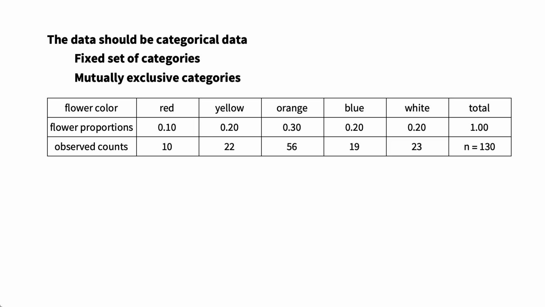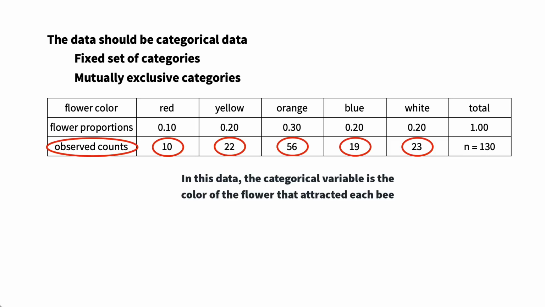Finally, regarding the condition that the data be categorical, a categorical variable in general is a variable that identifies a class or category of something. In the data on bees attracted to flowers, the categorical variable is the color of the flower that attracts a bee. The categorical variable in a chi-square goodness of fit test must more specifically use a fixed set of mutually exclusive categories, and every individual in the sample must be counted in exactly one of those categories.